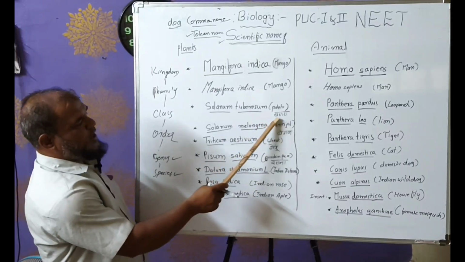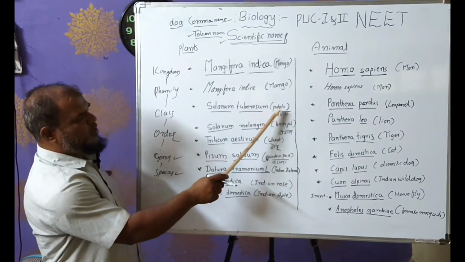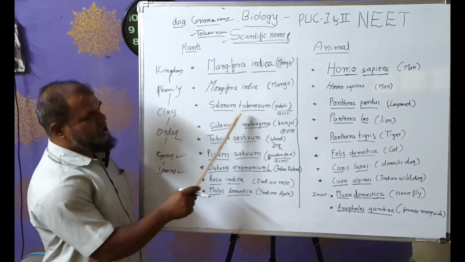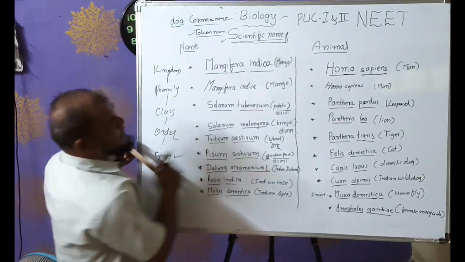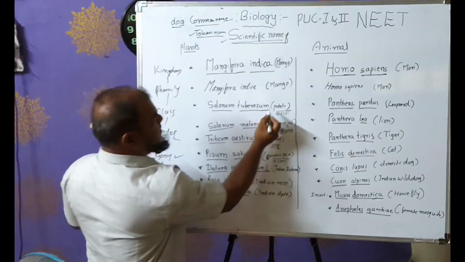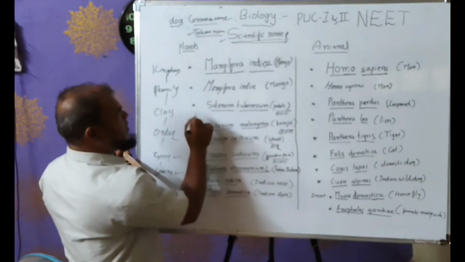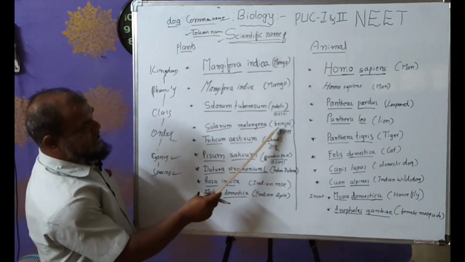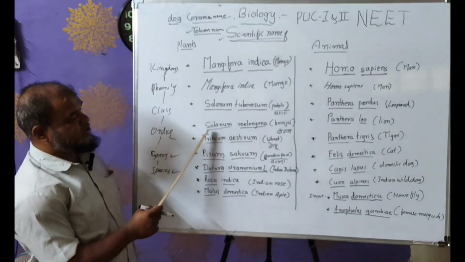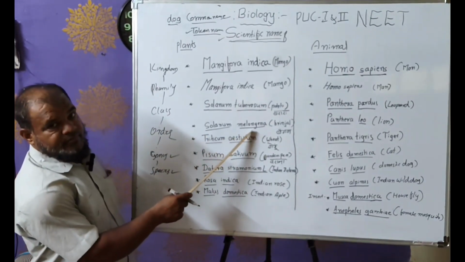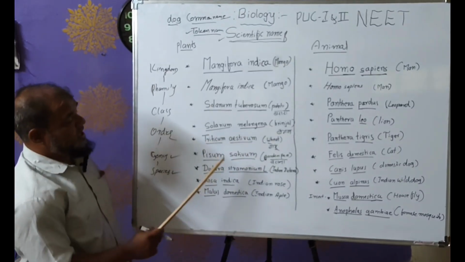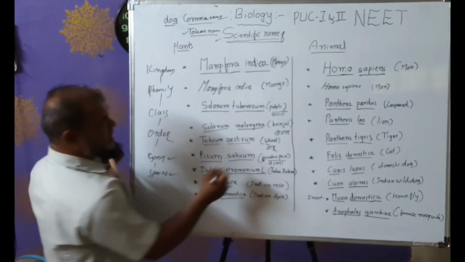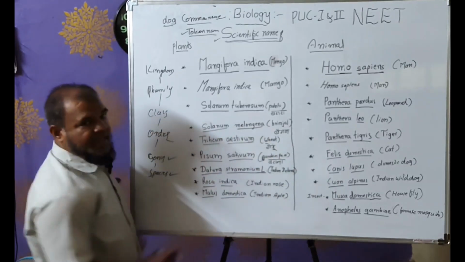Next is the potato. The scientific name of the potato is Solanum tuberosum. Solanum is the genus, tuberosum is the species. Underline each word completely. Another is the brinjal. The scientific name of brinjal is Solanum melongena. Melongena is the species. Another is wheat, whose scientific name is Triticum aestivum.